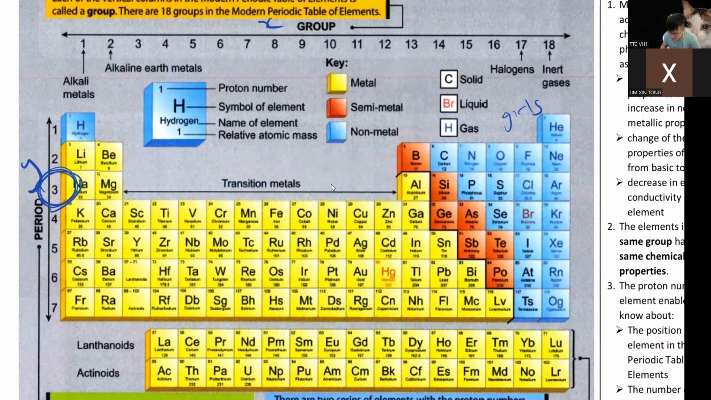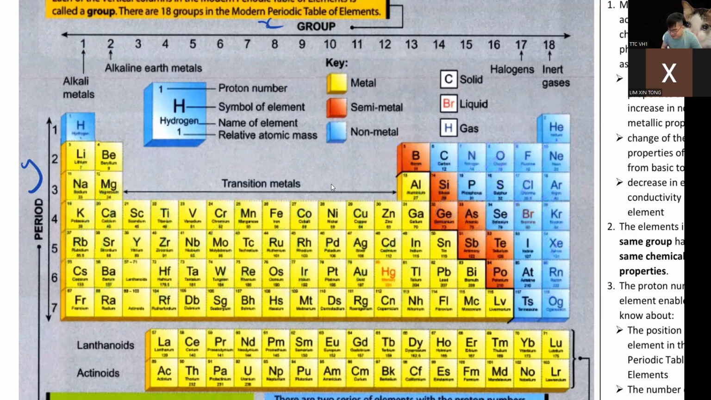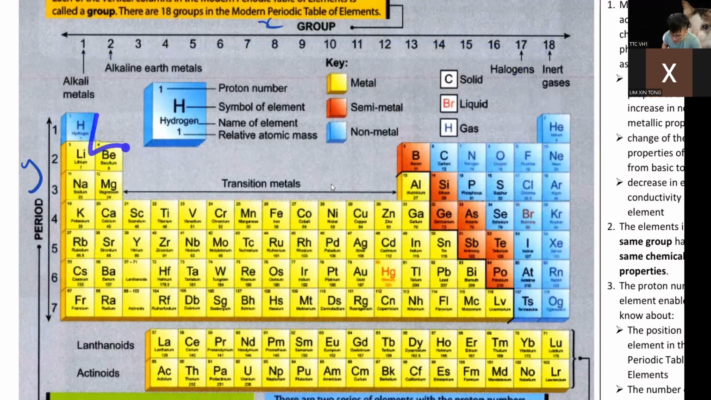Are you okay with this? So far, this is what we know: group, period. All right, so let's explain. Why is there a gap here, sir?